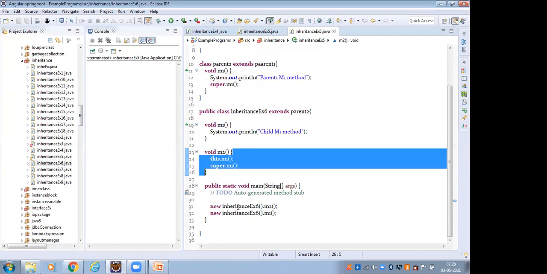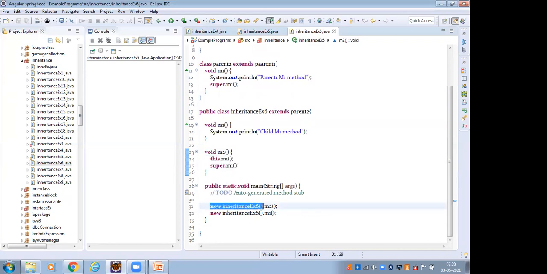So here I have to create an object. Which object? A child class object I have to create.